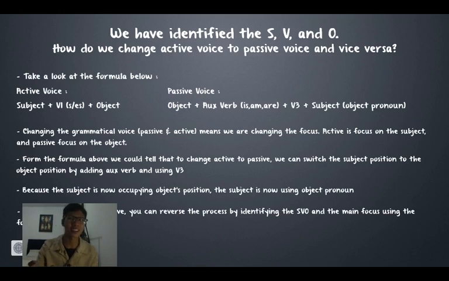So the first thing when you are reading a sentence is you should understand the structure.